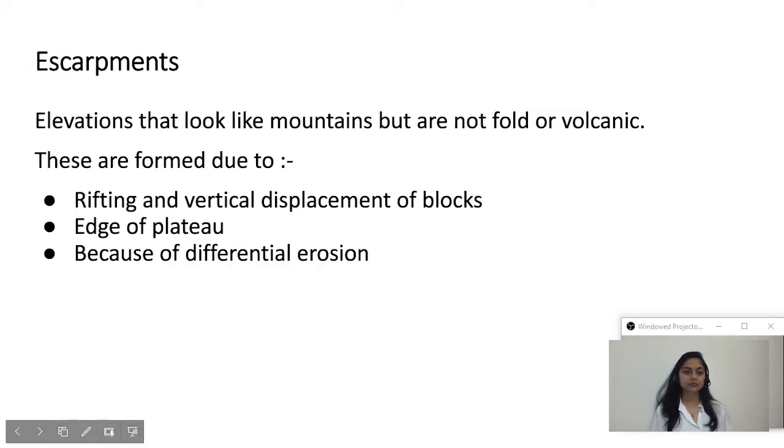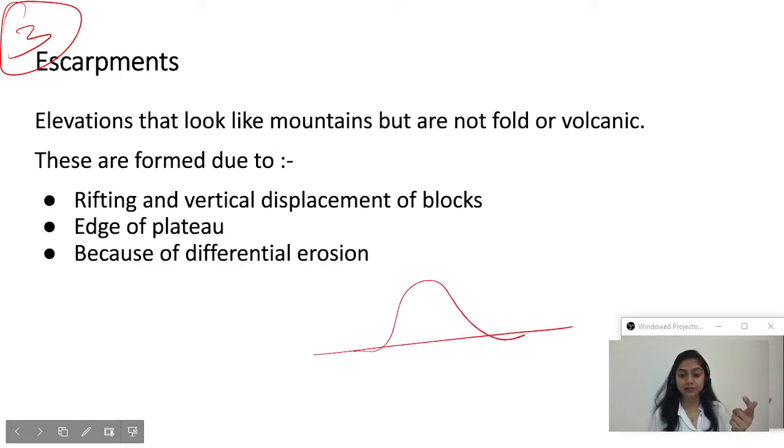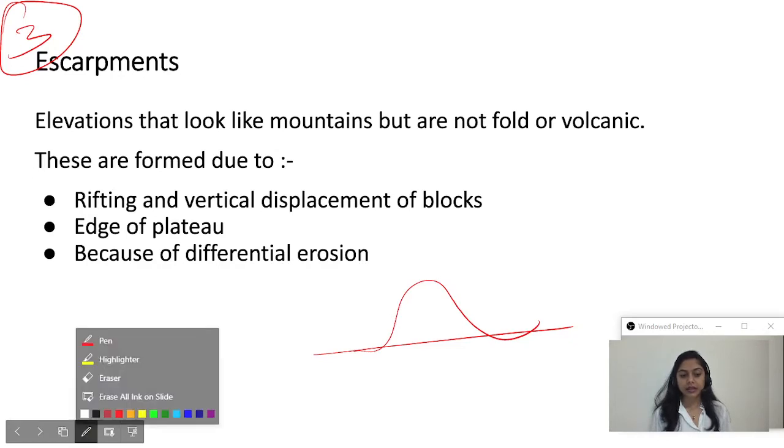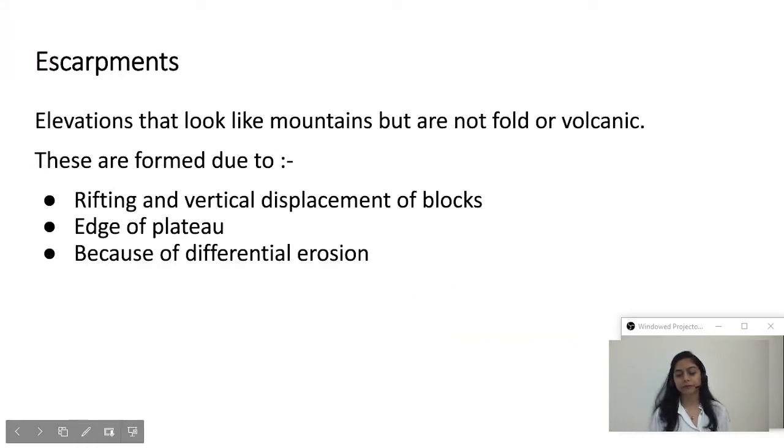Now this is the third category of mountains. In the starting, what we have studied, mountains are elevated portions. So escarpments also come in the category of mountain because they are elevated portions, but they are not fold or volcanic mountains. They are different from these two categories. How are they different? Fold mountain and volcanic mountain both are formed due to accumulation.